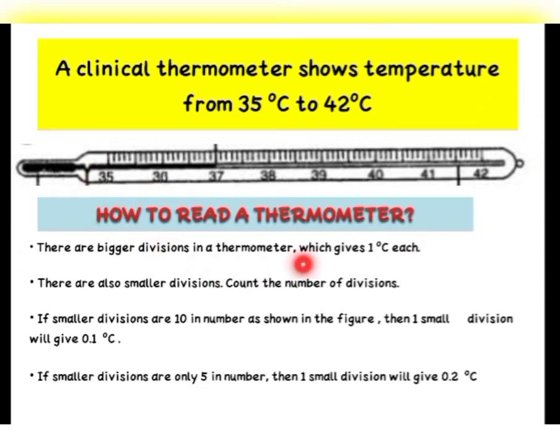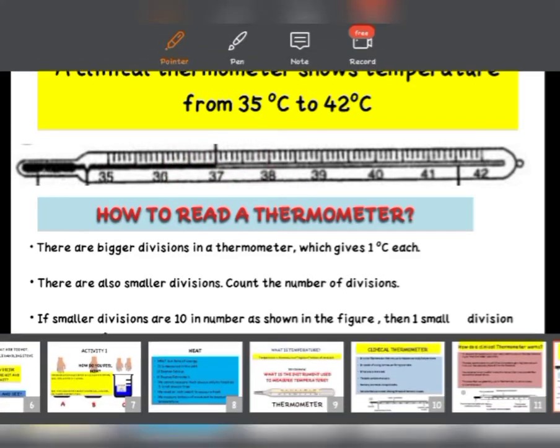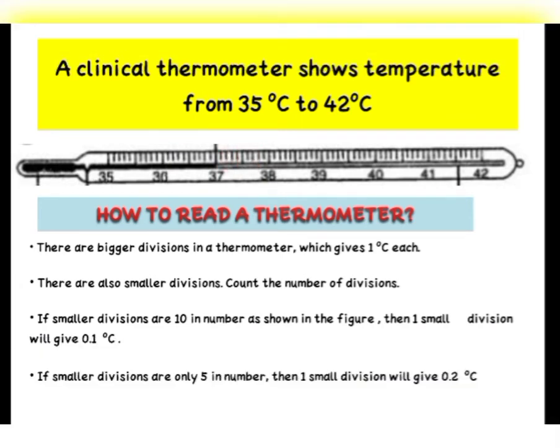Now inside this thermometer, inside these big scales, you can also find some small divisions. See, these small divisions, can you see? Between 36 and 37 also you can see small. Between 37 38 also you can see small divisions. Okay. Now count this number of divisions between 35 and 36.